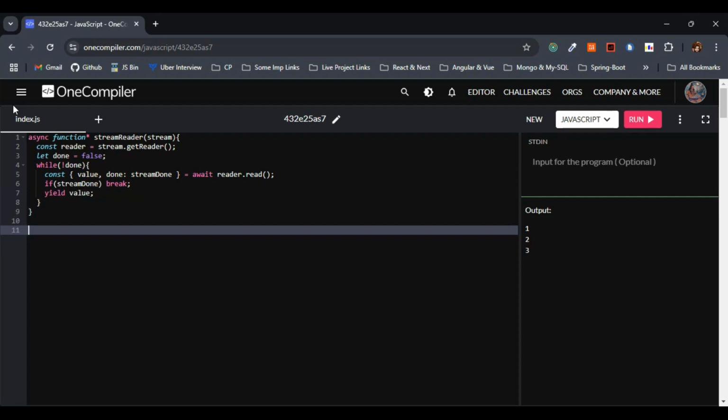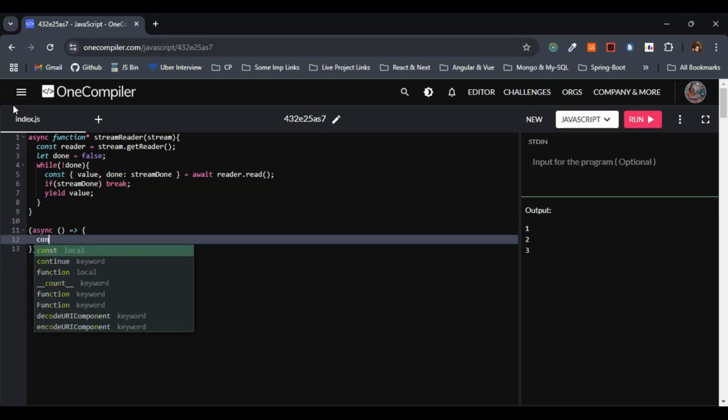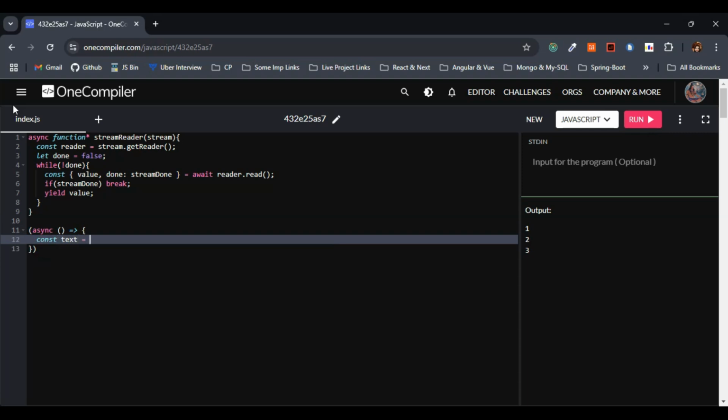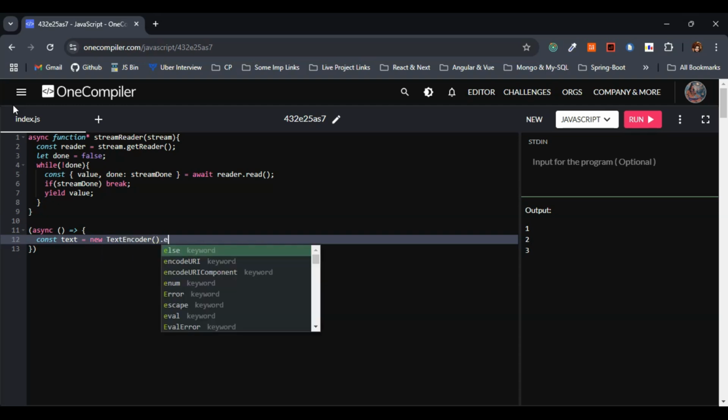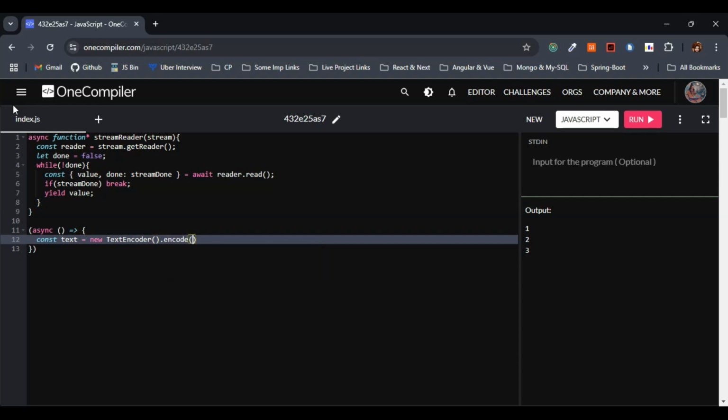Next, let's go with the for await, right? So again I'll be making use of the immediately invoked function expression, right? I'll just give here IIFE. So here let me pass this one quickly. I'll just give here const text. Let me make use of the variable text and let me give text encoder dot encode. Let me pass something, Bharadwaj. Let me give Bharadwaj, right?